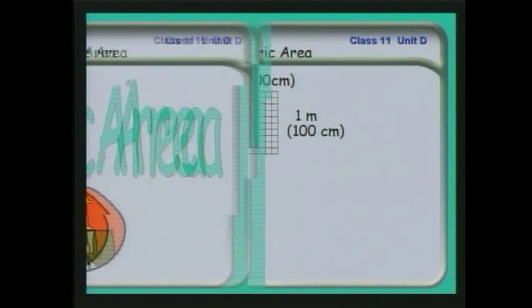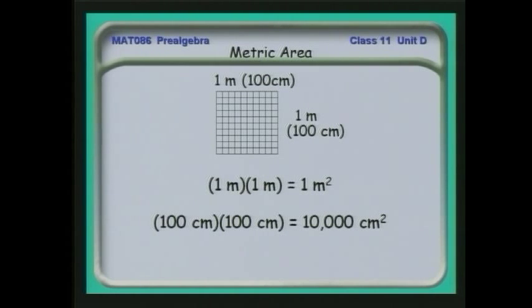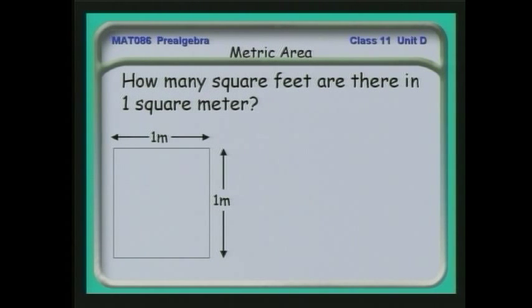Now, suppose we want to talk about area. We can talk about meters and square meters, 1 meter by 1 meter. If I want to talk about square centimeters, then I would have to go 1 meter times 1 meter is 100 times 100. And so 1 square meter, when we do the math, is 10,000 square centimeters. And if we know this conversion, 1 square kilometer is 1 million square meters. And if I know these conversions, then I can work this out.